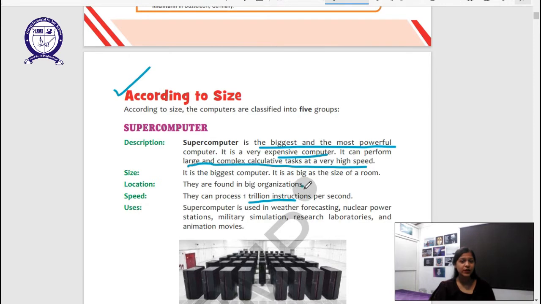They are found in big organizations. They are used for research purposes. I mean, normally we don't use them. They are used for scientific, astronomic, military, for all such purposes. Even nuclear power stations, animation movies also. So they are used for such high-end purposes.